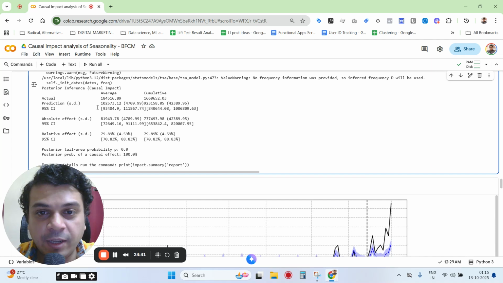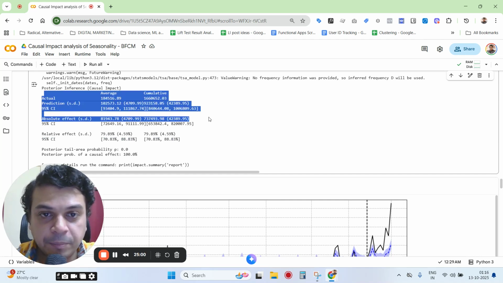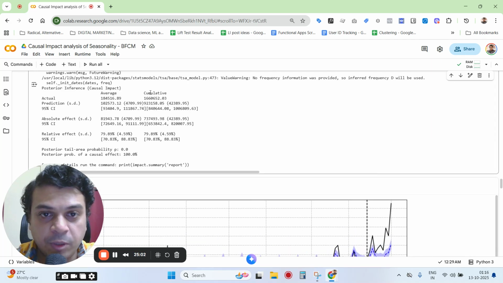So the summary is very interesting. It gives you the 95% confidence interval, absolute and relative effects. So it has a relative effect of 79.89%, or 80%, which is really great, and it's a positive impact. And you can see that of course it has a significant absolute impact as well. And so there you go, average and cumulative as well.